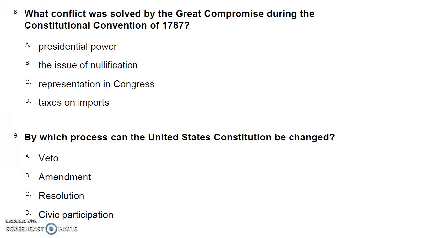Number 9. By which process can the United States Constitution be changed? A. Veto. B. Amendment. C. Resolution. D. Civic participation.